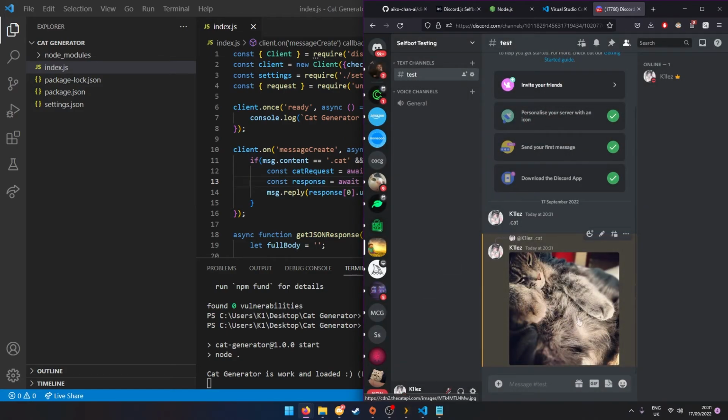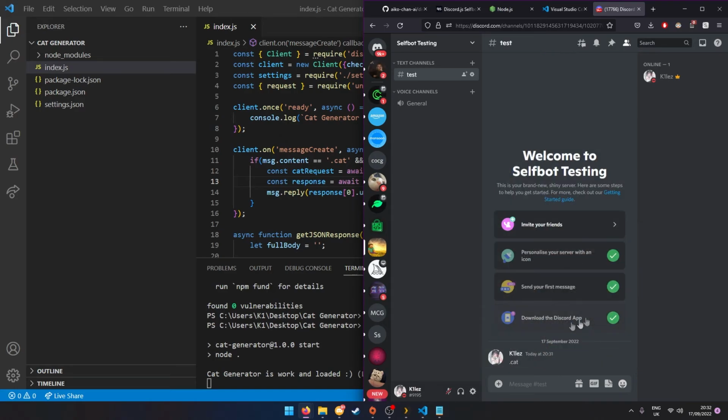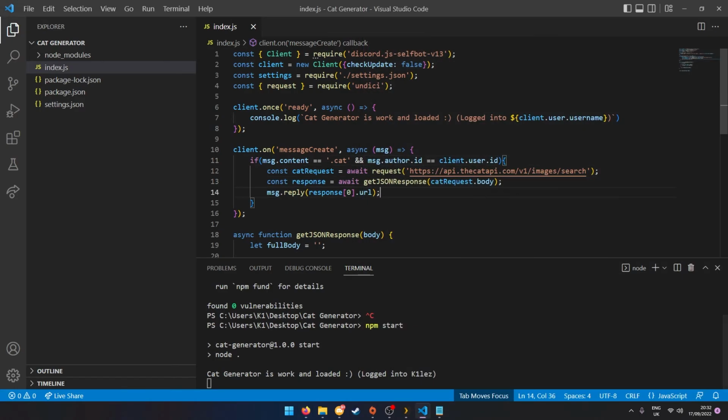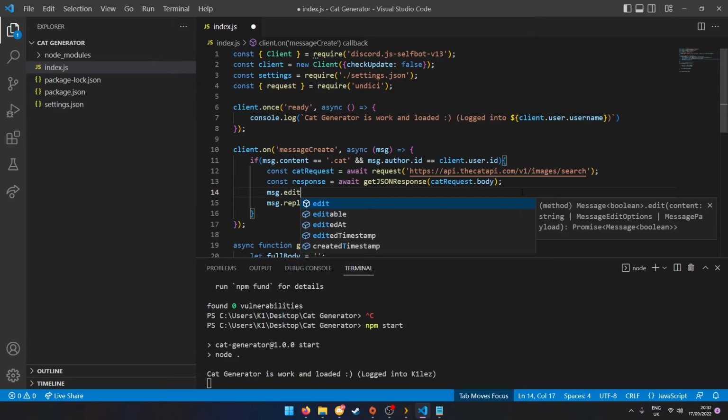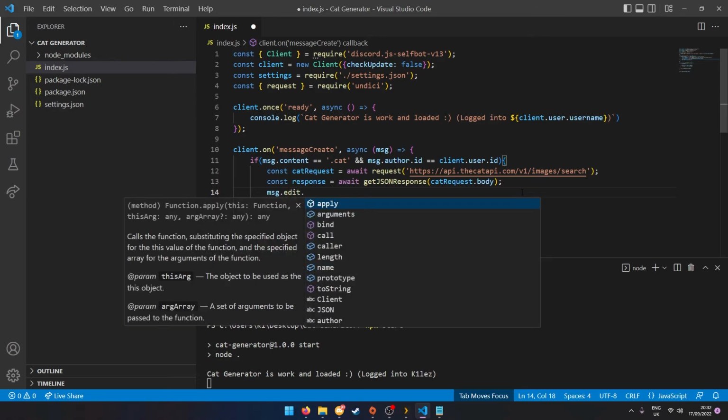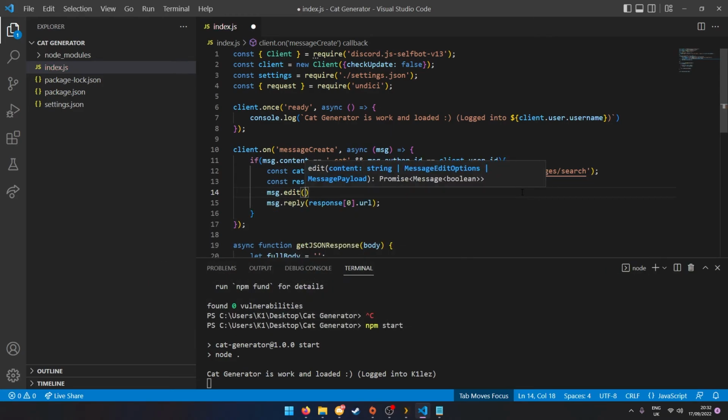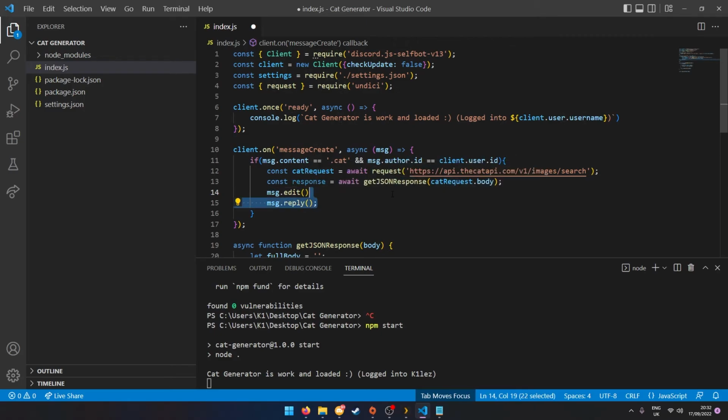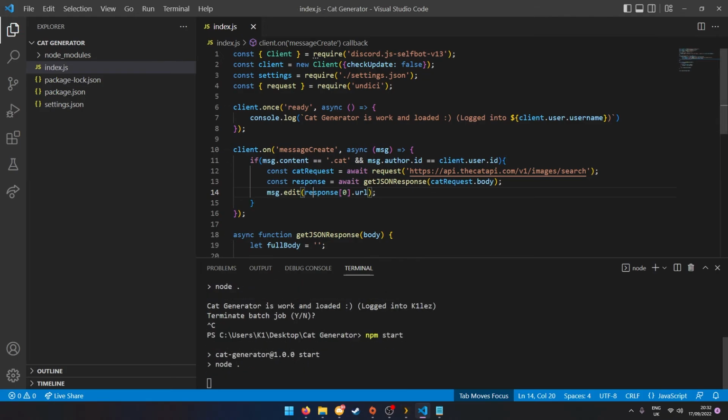If you want, you're able to edit the message and make it whatever. So I'm going to show you how to edit the message. Above it, we're going to do message.edit, and then it's going to ask us for the content, I think. So we're going to copy the response URL.